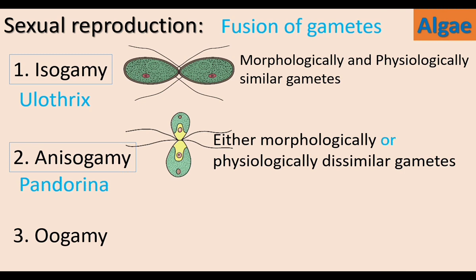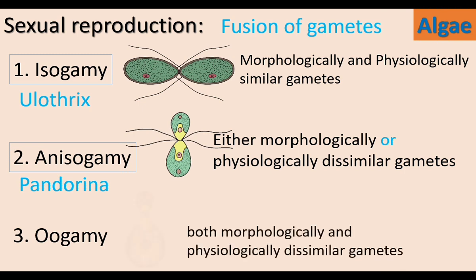Oogamy involves the fusion of morphologically and physiologically dissimilar gametes. It is very clear in this picture. Both the gametes are morphologically and physiologically dissimilar. They differ in their structure and size.